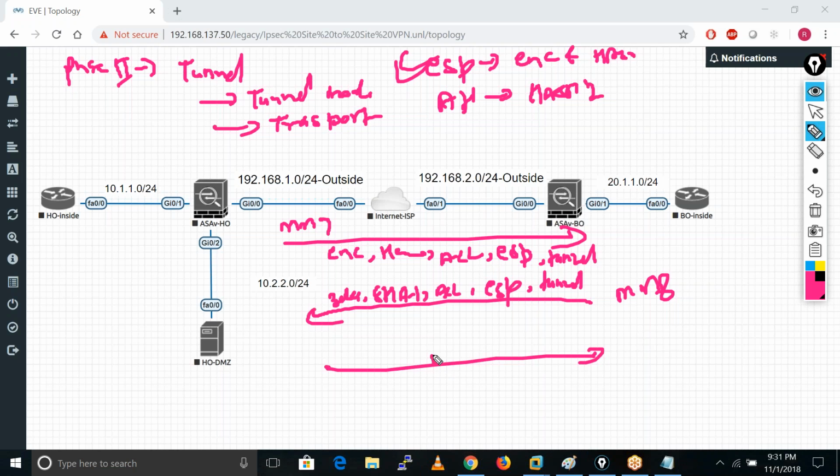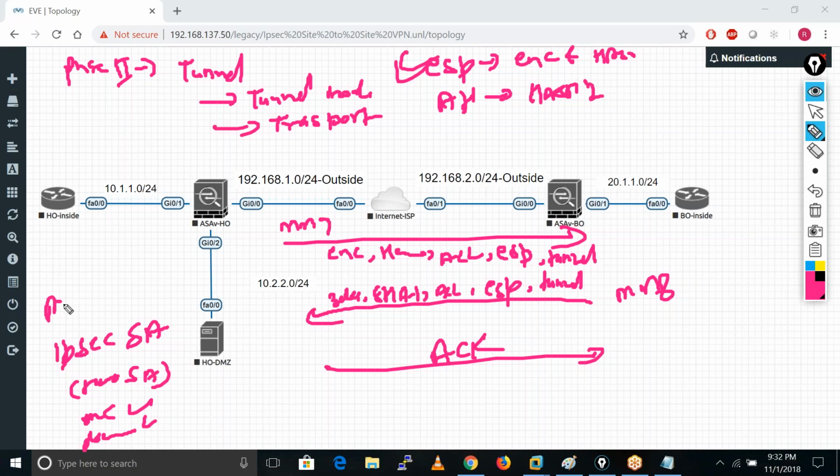After that there is an ACK. ACK means they have now completed the exchange, and the IPsec tunnel is created. They have created the ISAKMP SA and the IPsec SA. When phase 2 completes, that time the IPsec SA is created. So here basically two SAs are created, one for encrypting that traffic and the other for decrypting that traffic. Remember this.